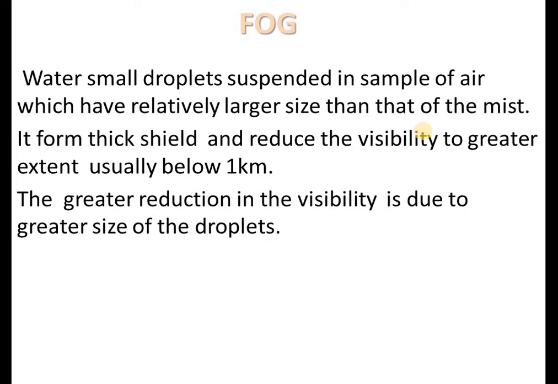So fog can take the form of a hazard. You can see in this picture where the visibility is reduced to a greater extent and there is a tree which cannot be seen fully, and one can see that yellow line which separates the two sides of the road.